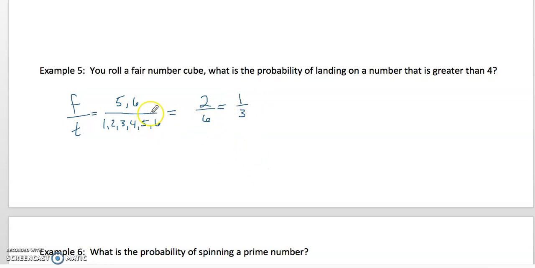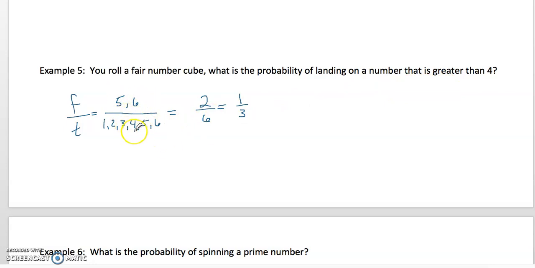Now, something I just want to note. Notice how I always start by writing the F and the T, favorable over total, and then I'm listing the outcomes for the favorable outcomes, and I'm listing the total outcomes, and then I just count the numbers up. You guys will certainly get the hang of it, and you don't have to.